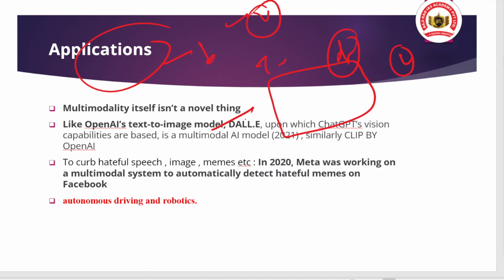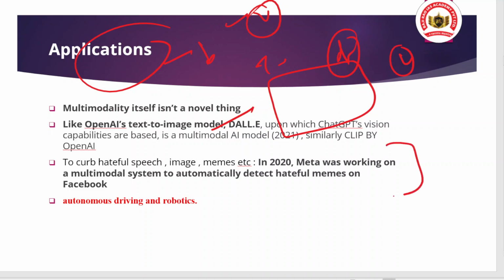And if it is hate speech, they can also block the content. So that is the way artificial intelligence can work, and for this multimodal artificial intelligence is required, okay.